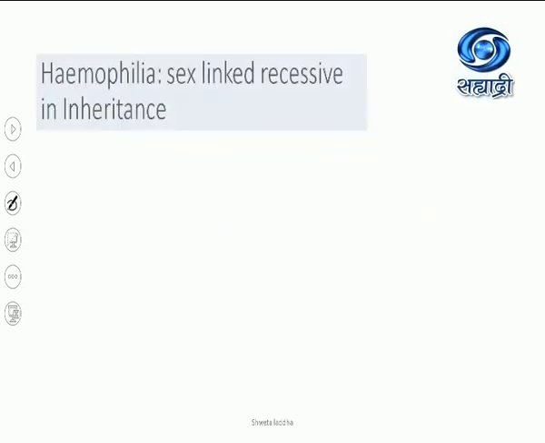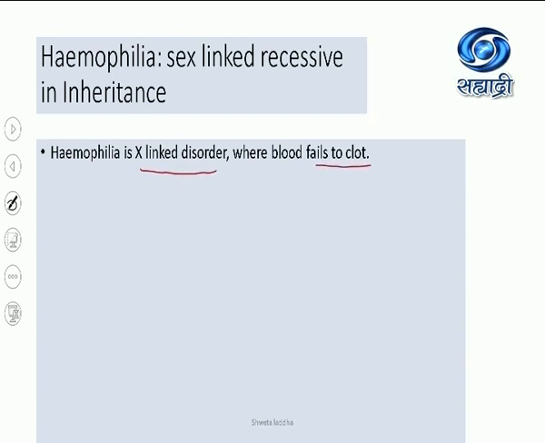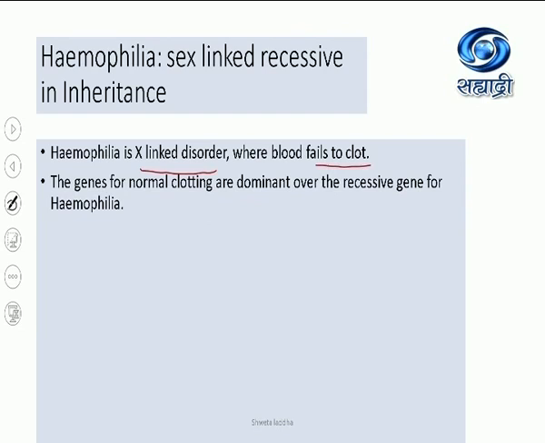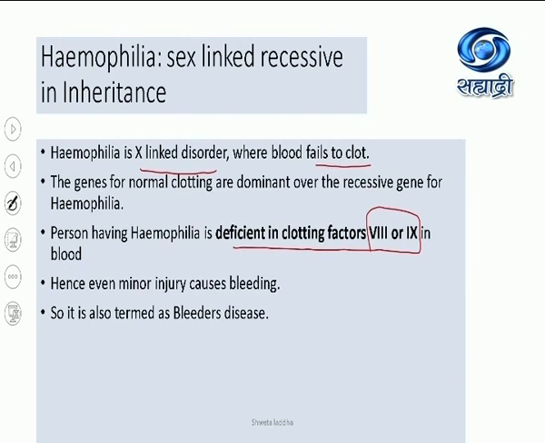Let us see further. Now we will talk about hemophilia, which is also a similar type of sex-linked recessive inheritance. Hemophilia is also an X-linked disorder. What happens in hemophilia? Blood does not clot. The gene for normal clotting is dominant over the recessive gene for hemophilia. Persons having hemophilia are deficient in blood clotting factor 8 and 9. They do not have these factors, so blood does not clot. Even a small minor injury will cause bleeding. So it is termed a bleeder's disease because blood does not clot, because of deficiency of factors 8 and 9.